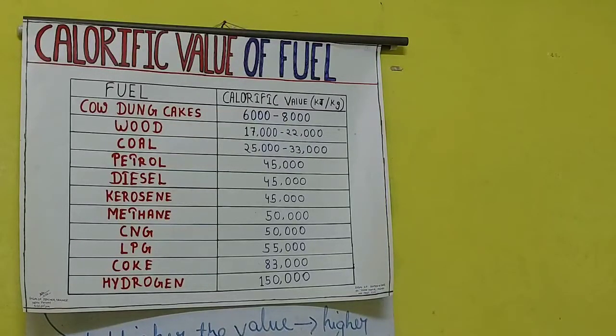We all know hydrogen is a gas, but we cannot use hydrogen gas as a fuel in its gaseous form. Then it is stored in the liquid form and used as a domestic fuel. Clear?